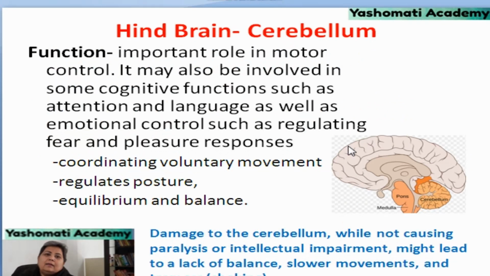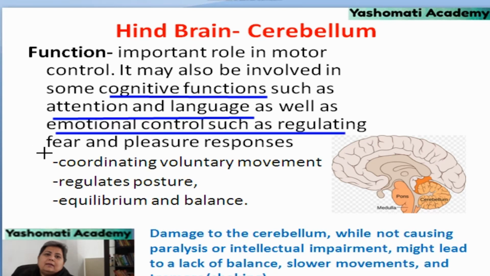Let us study some main functions of the cerebellum. Its main and very important function is that it has a very important role in motor control, and it is also involved in some cognitive functions, for example attention and language. So when we are talking of language learning, this part is very important, as well as emotional control, such as regulating fear and pleasure responses.